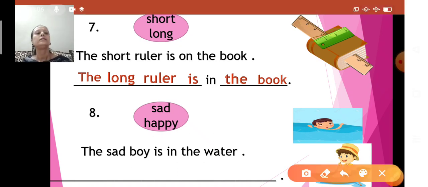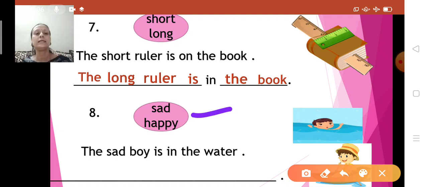Now let us start with the 8th one. See the spelling. S-A-D, sad. And below is happy. Look at the picture. The boy in the water looks sad. The boy in the water looks sad.